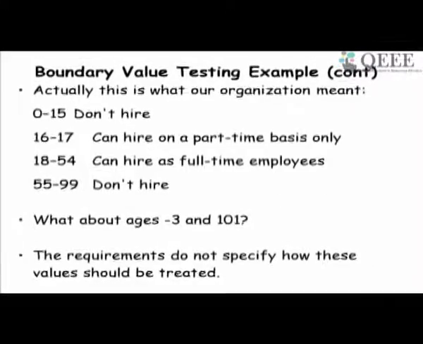So we can correct our problem. 0 to 15 don't hire, 16 to 17 hire on part-time basis, 18 to 54 hire full-time, 55 to 99 don't hire. But then again, the problem here is that we have not said what about somebody who applied with age -3 or 101. Our requirements don't tell about this.